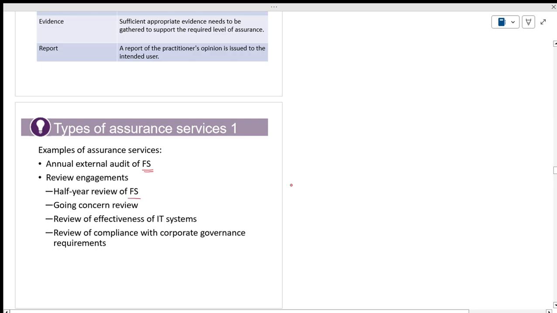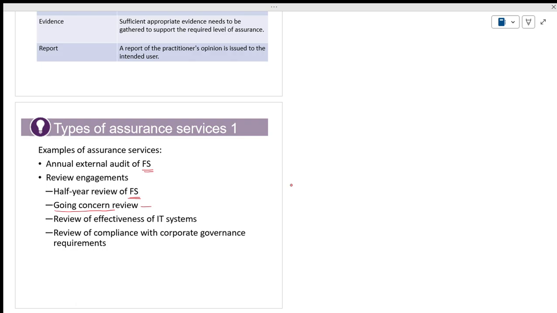Even sometimes they will take half yearly audit, quarterly audit. The most important thing is going concern. This is a going concern concept. I am telling you something which you are going to cover in chapter 12.